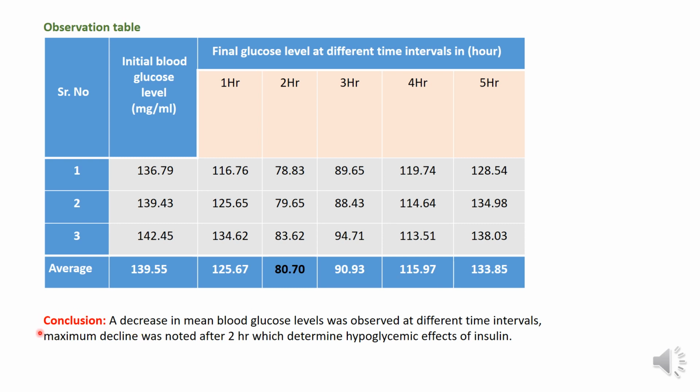As for the conclusion, a decrease in mean blood glucose level was observed at different time intervals, and the maximum decline was noted after 2 hours, which demonstrates the hypoglycemic effect of insulin. Basically, after 2 hours of injection of insulin, the maximum hypoglycemic effect of insulin is seen. So we can conclude that insulin reduces the blood glucose level. So this is all about the experiment. Thank you.